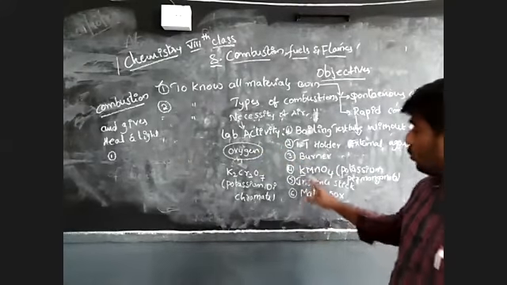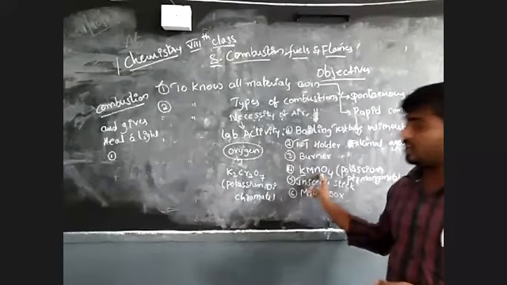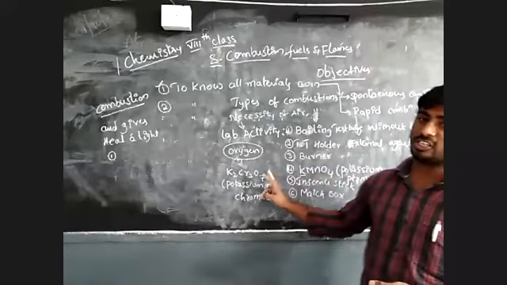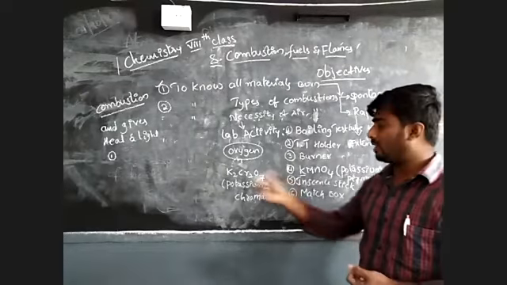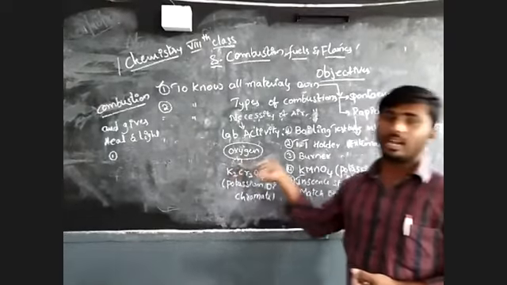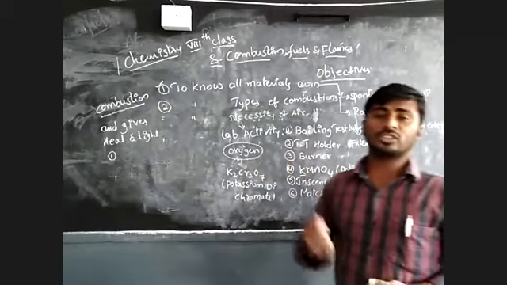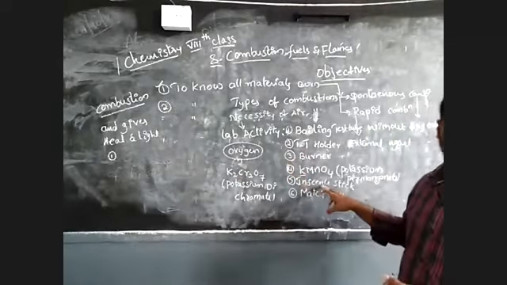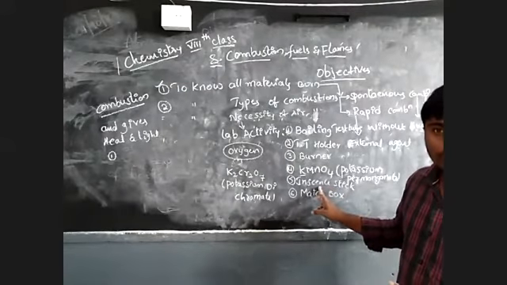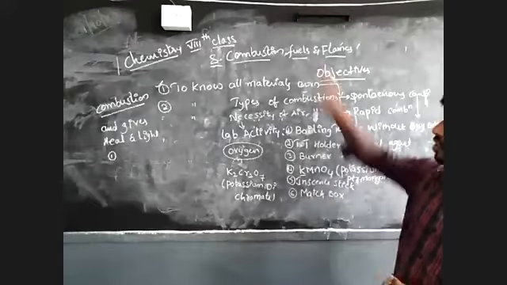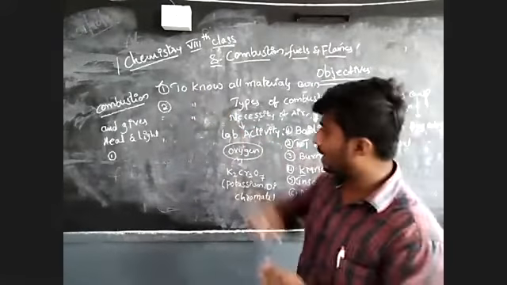Is it clear? When we heat potassium permanganate and potassium dichromate, they liberate oxygen. The oxygen liberated is useful for the incense stick catching fire again. Is it clear, everyone? Do you have any doubt regarding these three learning objectives?